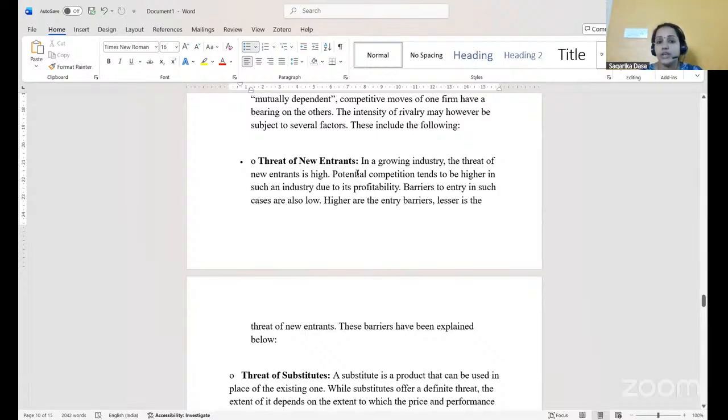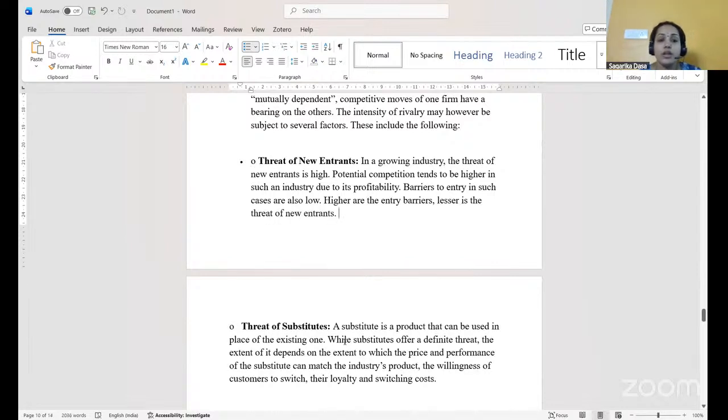Barriers to entry in such cases are very low. The higher the entry barriers, the lesser the threat of new entrants. So threat of new entrants is another force in Michael Porter's five force model.